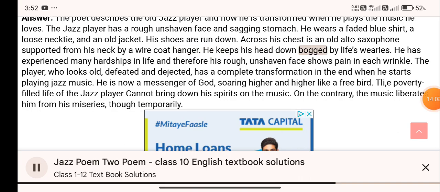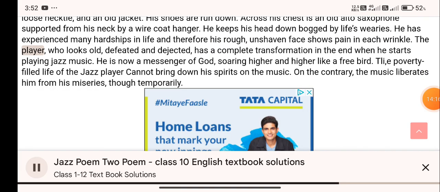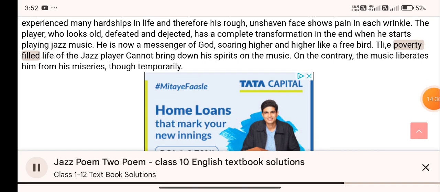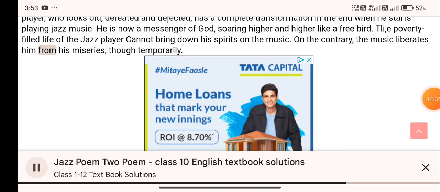He keeps his head down, bogged down by life's weariness. He has experienced many hardships in life and therefore his rough, unshaven face shows pain in each wrinkle. The player, who looks old, defeated and dejected, has a complete transformation in the end when he starts playing jazz music. He is now a messenger of God, soaring higher and higher like a free bird. The poverty-filled life of the jazz player cannot bring down his spirit in the music. On the contrary, the music liberates him from his miseries, though temporarily.